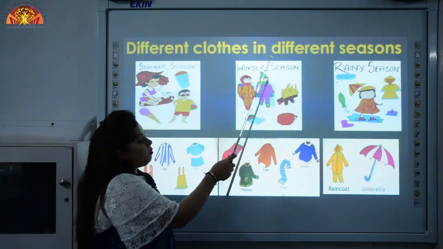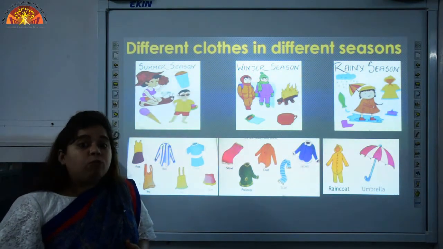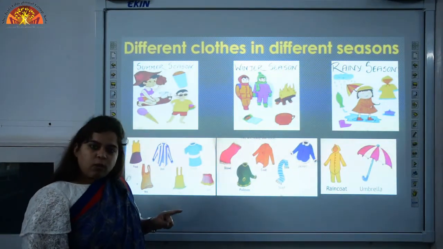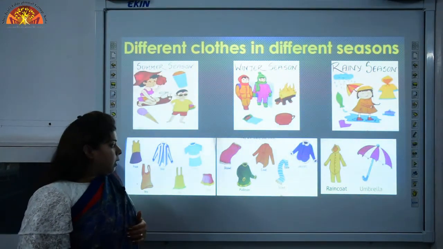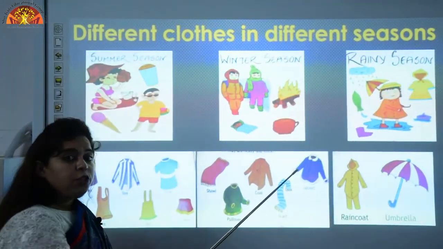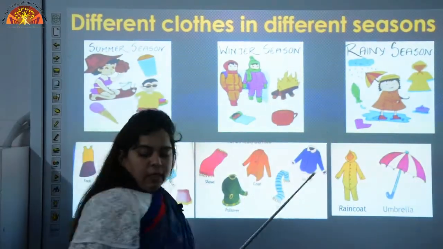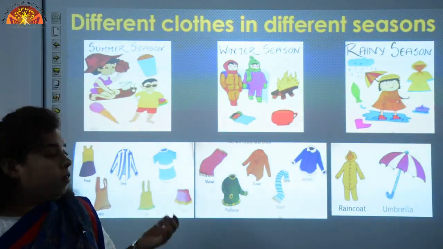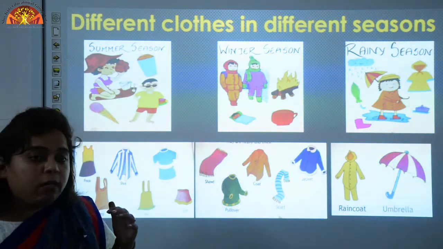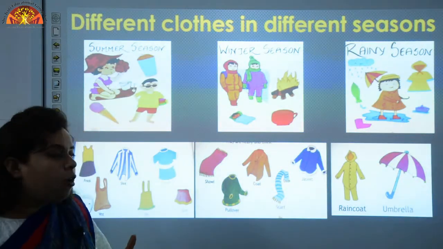We wear cotton clothes in hot summer season. Now, winter season. In winter season, we wear clothes that keep us warm because winter is a very cold season, like shawl, pullover, coat, scarf and jacket. Now, rainy season. In rainy season, we wear clothes that protect us from rain, like raincoat, and we also use an umbrella for our protection.